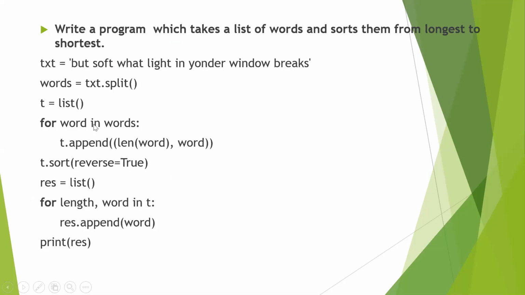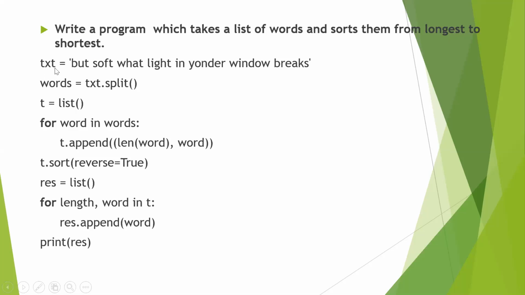Now, let's try to see a simple program. Over here, if you see, the program is meant for taking a list of words and sorting them from the longest to the shortest. So I'm given a sentence, I have to collect the words from the sentence and I have to sort them. Sort them based on what? Based on the length. Whichever is the longest length word should come first, and the shortest length word should come at the end. Now how do I do this?